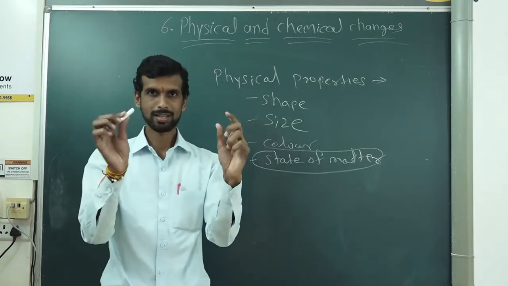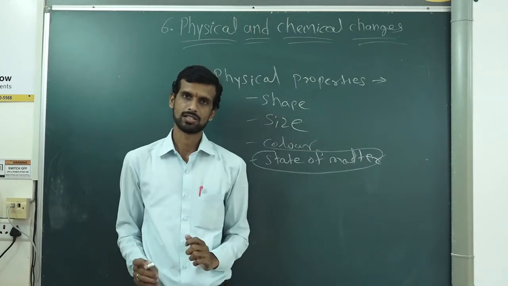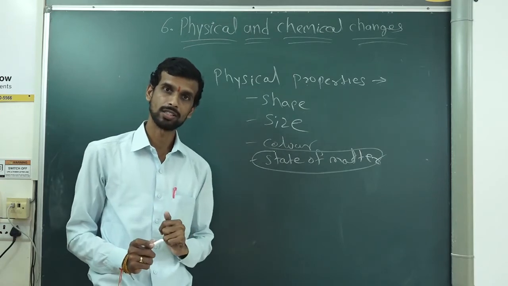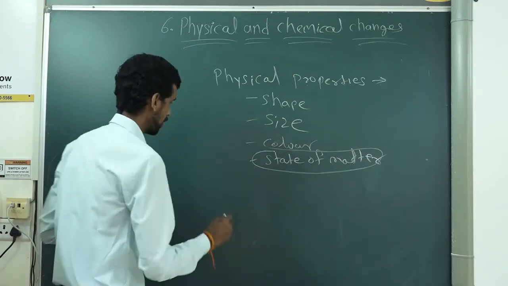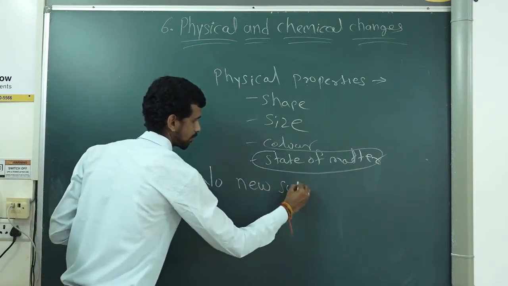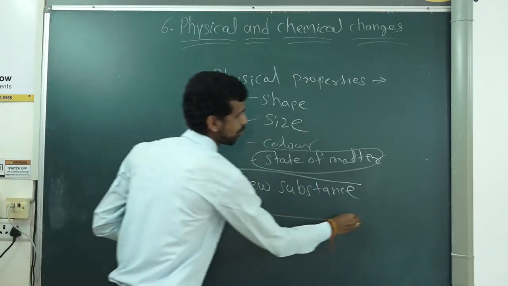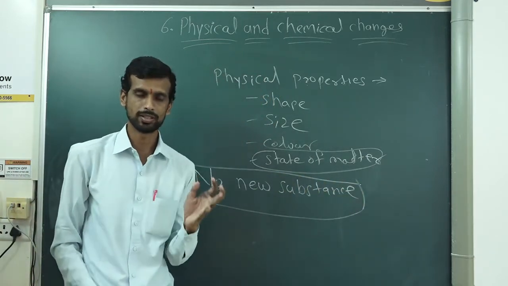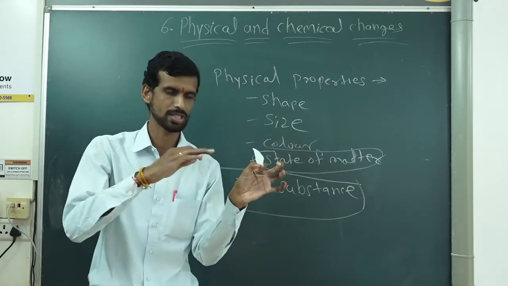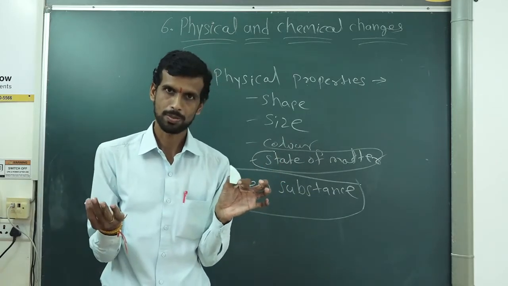Now, in both examples, breaking of chalk and tearing of paper, why can I say it is a physical change? Because physical properties change, and one more important thing I told you in the previous video: no new substance is formed. Did you get something else from paper? Is paper converted into plastic, wood, or a very different substance?